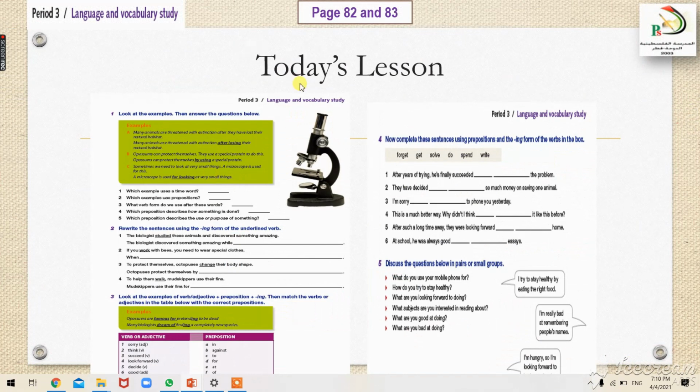This is our today's lesson, which is on pages 82 and 83. We have 5 activities. The fifth activity is about discussion, and I'll be solving 1, 2, 3, 4 with you. Let's begin.